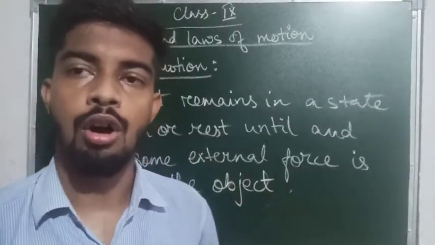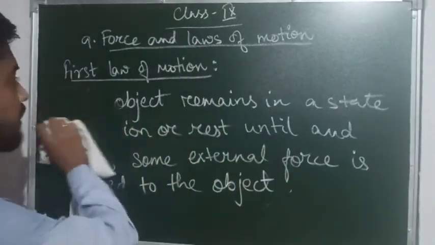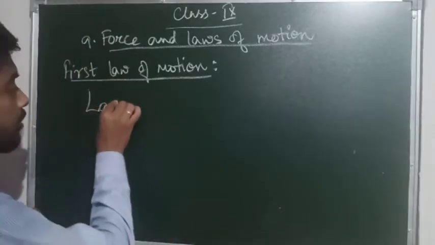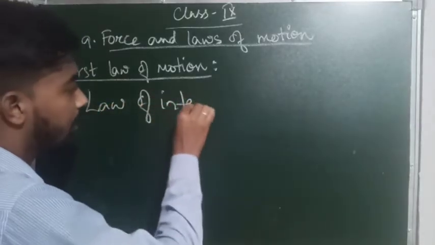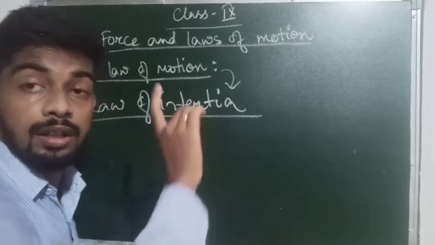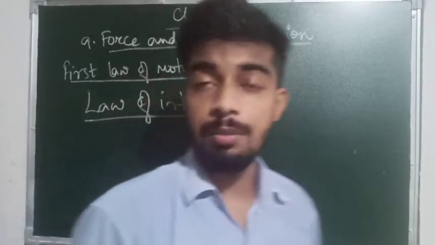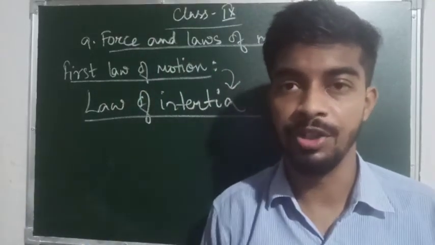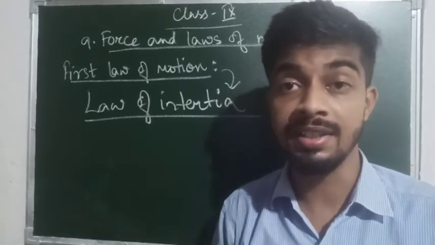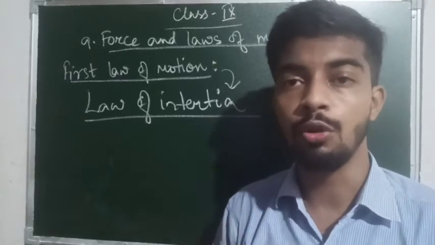This is also known as the law of inertia. So the first law of motion can also be said as the law of inertia, and inertia means the state or situation of an object where it is moving or not moving. If it is moving, then we will need some force to stop it, or if it is not moving, then we will have to apply some force to make it move.